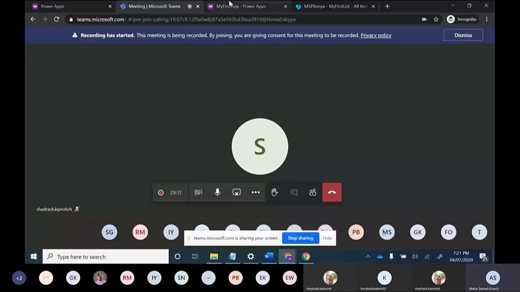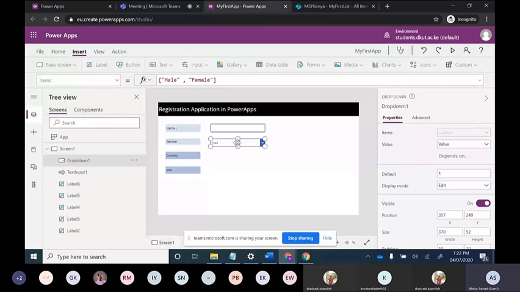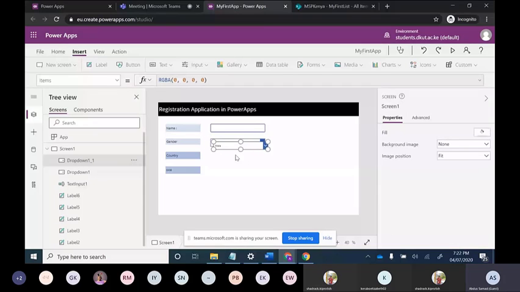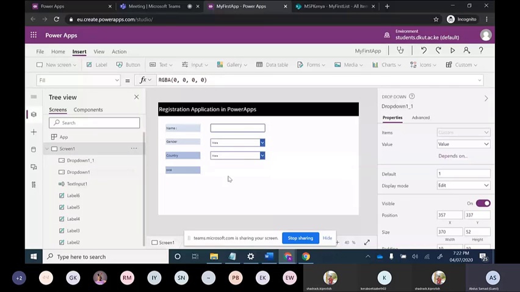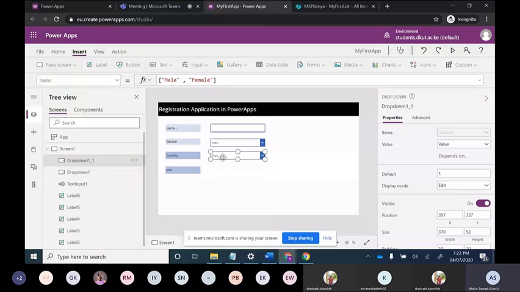So for country, again, we need one drop down. Now I am giving you a shortcut. If we are building any big app, we cannot go to insert and put it over here every time. So we can just directly copy this with Ctrl plus C and paste it. It will give us another drop down, but with the same functionality. You should remember that when we copy paste it, it gives us another drop down with the same functionality.